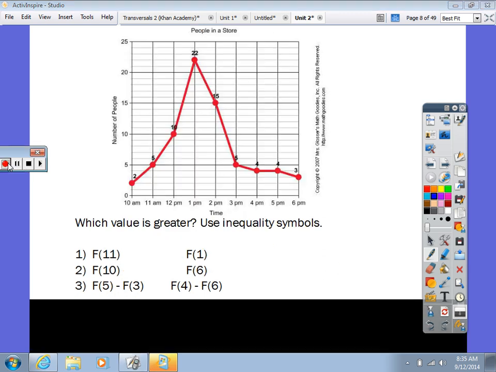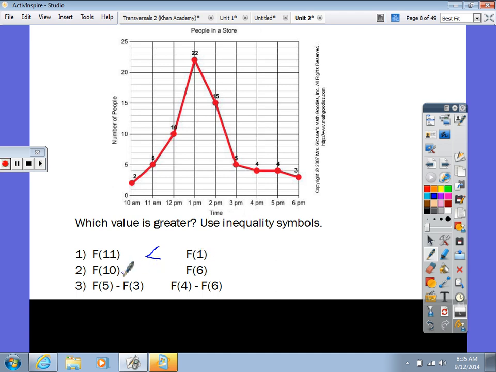Okay, cool. For this problem, we want to determine which value is greater off of our graph. So f of 11, so that would be f of 11 is what? 5. F of 1 is what? 22. So who's greater, f of 11 or f of 1? Was it equal to each other?